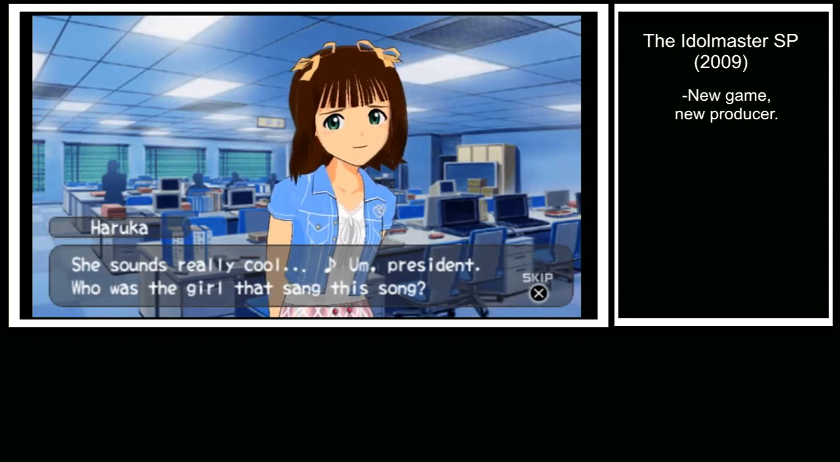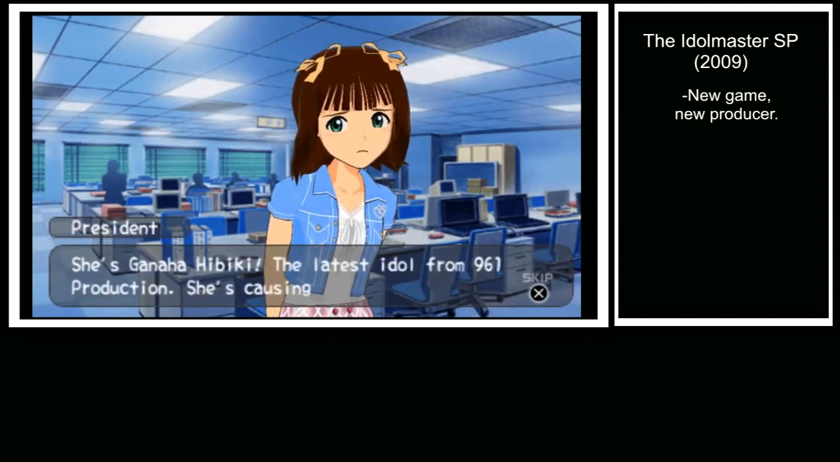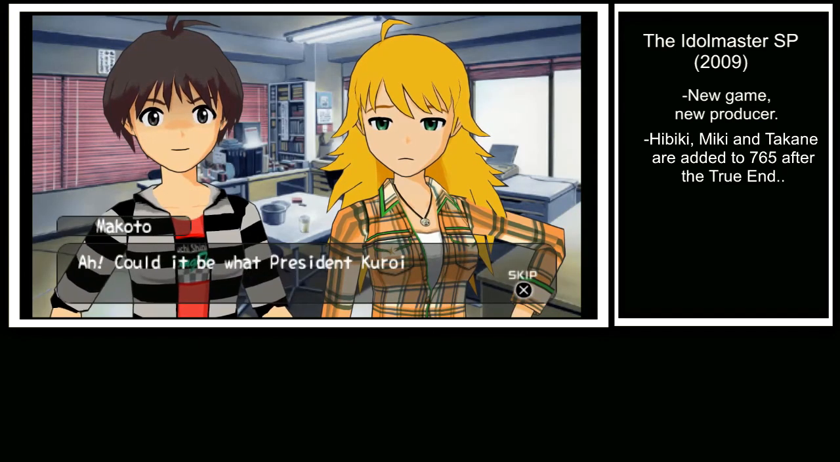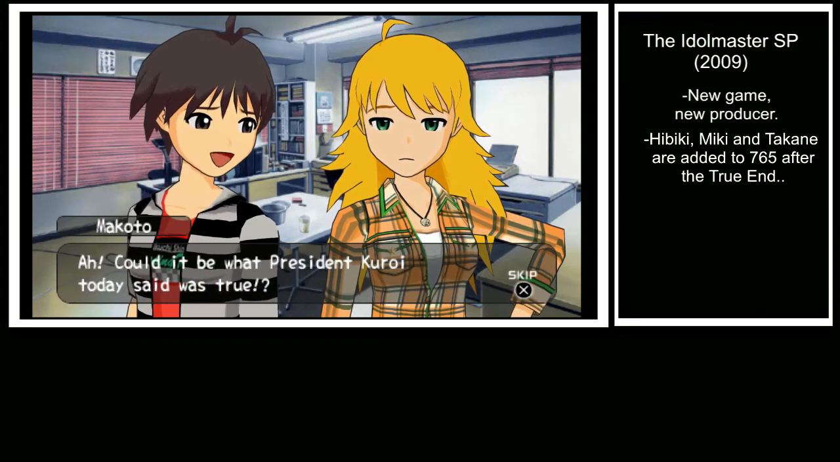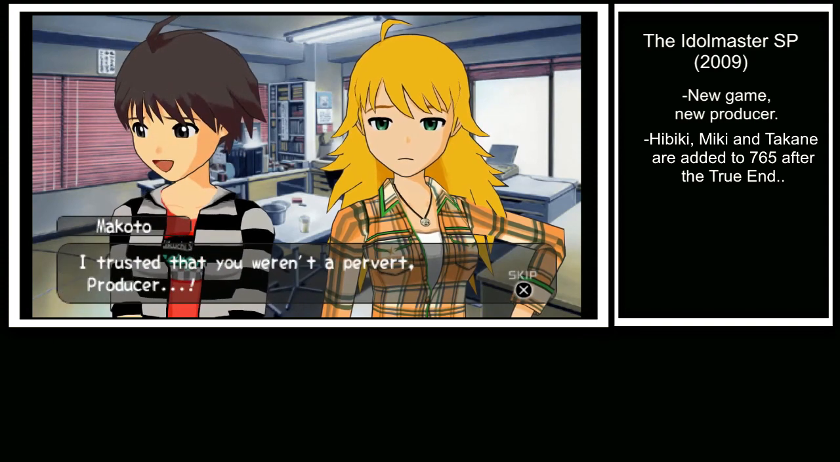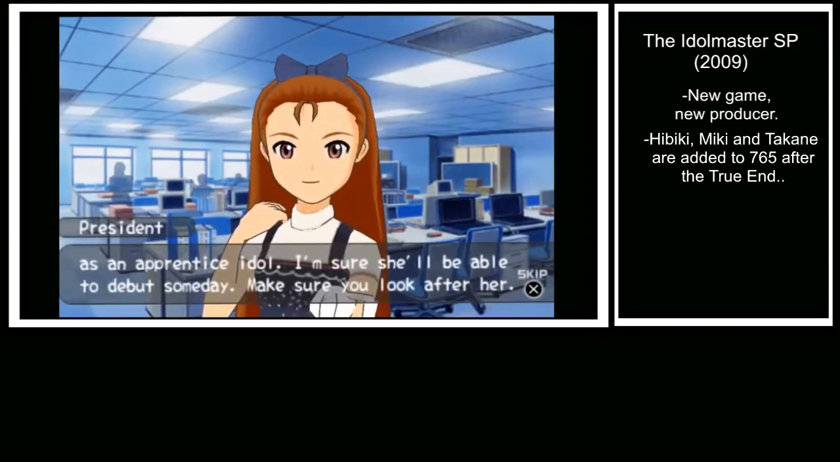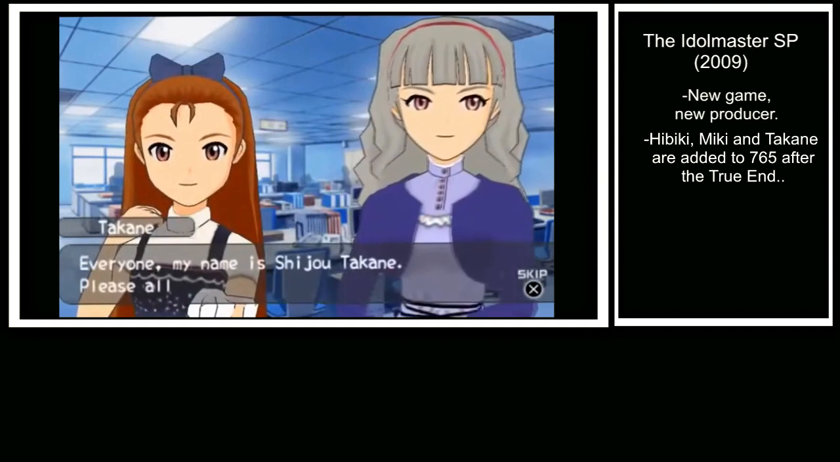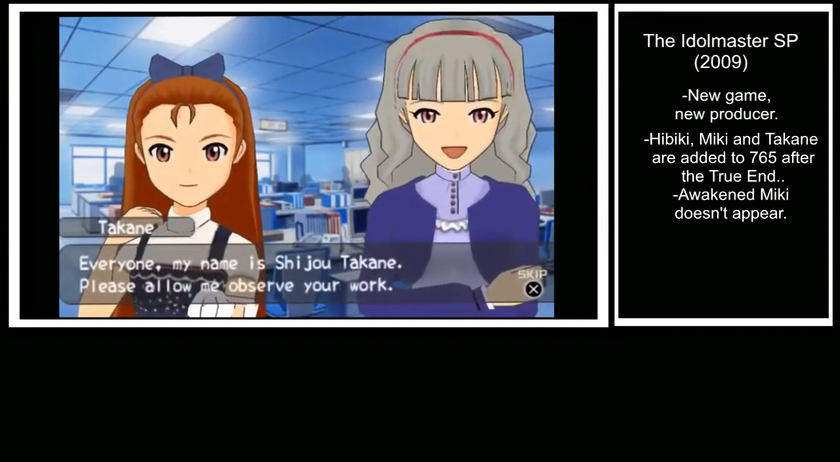In Idolmaster SP, players are transported back to the world of the arcade game, but with a twist. Miki, Takane, and Hibiki take on the role of rivals. This also means the introduction of Kuroi and Kuroi Pro, who have prominent roles in future games. One thing that remains consistent from the true endings is that these rivals eventually do join Namco Pro, but for those willing to take on the challenge of completing all